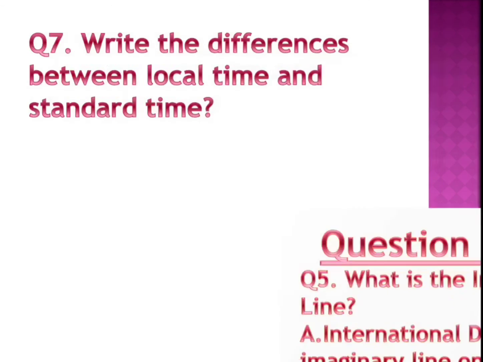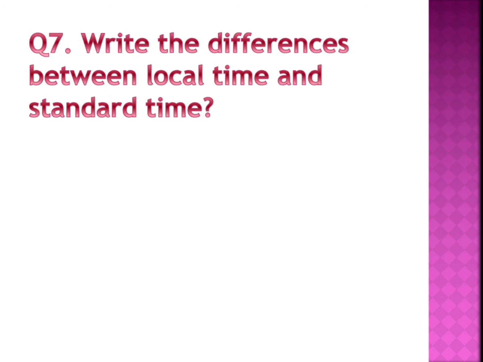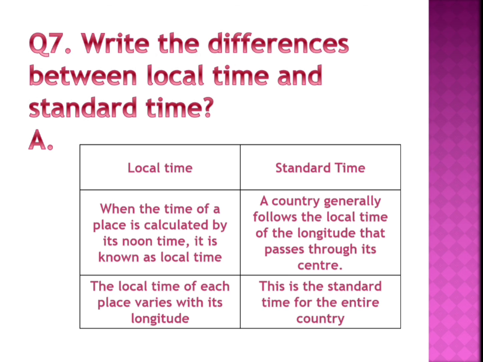Let's see the next question. What is the difference between local time and standard time? Local time is the time calculated based on the noon time, 12 o'clock. And standard time is the time calculated according to the longitude which passes through the center of the country.